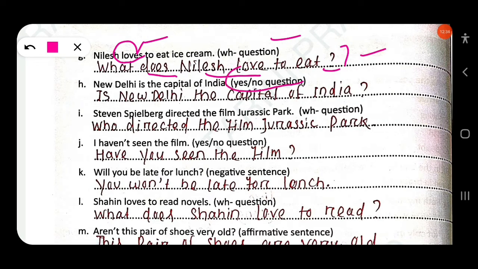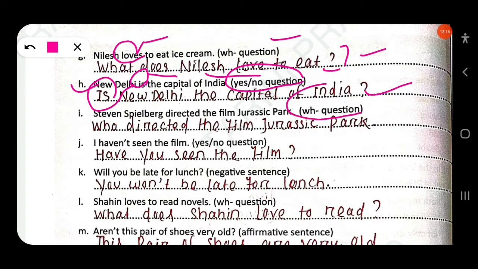You have to change into yes no. When we form yes no question, we have to bring the auxiliary verb to the beginning of the sentence. Similarly, here the auxiliary is. So, here is will come to the beginning. Is New Delhi the capital of India? Clear? Then next, Steven Spielberg directed the film Jurassic Park.